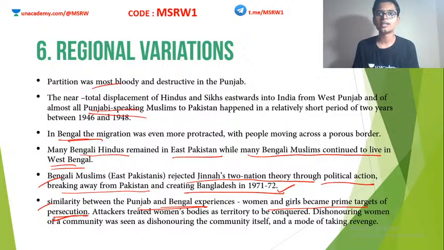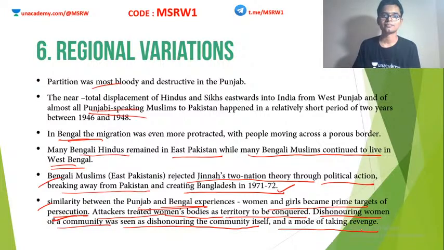Because if you hunt down women and girls, it means that it is something like conquering a territory. Attackers treated women's bodies as territory to be conquered. Dishonoring women of a community was seen as dishonoring the community itself and a mode of taking revenge.